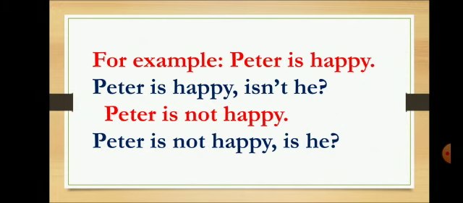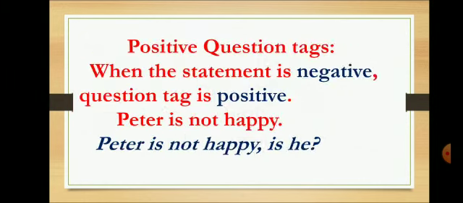So, yes, my dear students, whenever we have a positive sentence, the question tag is negative. It is just the opposite case. If we have a positive sentence, then the question tag will be negative, and if we have a negative sentence, the question tag will be positive. So when the statement is negative, the question tag is positive. Now see the example, Peter is not happy.